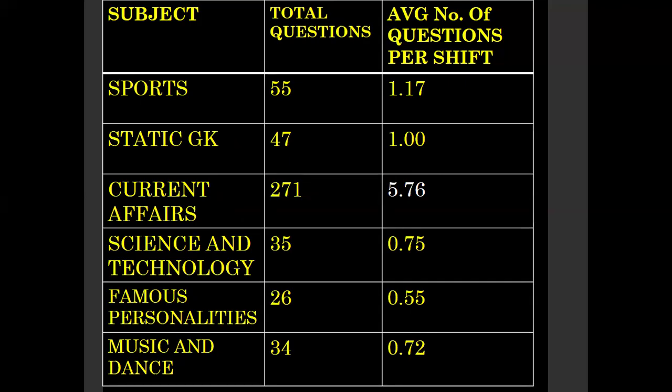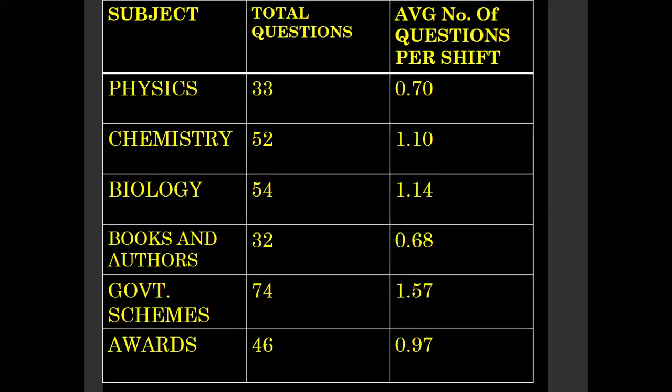Average is 0.75. Questions related to famous personalities are also given. Total 26 questions are asked and the average per shift is 0.55. Next, music and dance, 34 questions. From those 34 questions, from each shift, the average is 0.72. Coming to physics, we got total 33 questions. So the average here is 0.7.